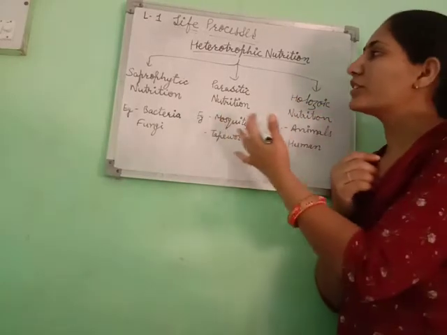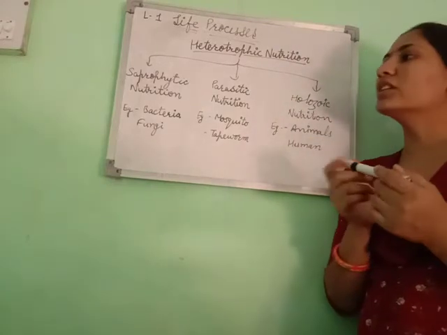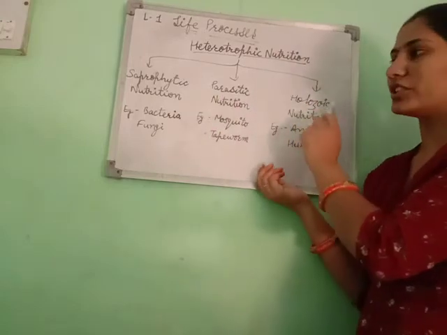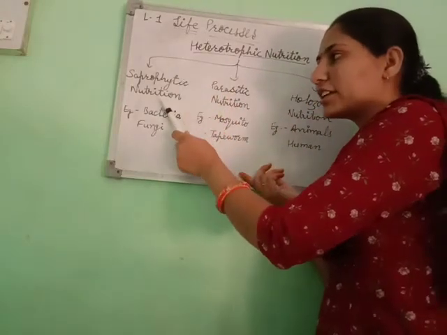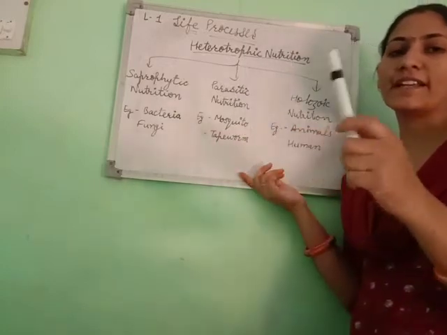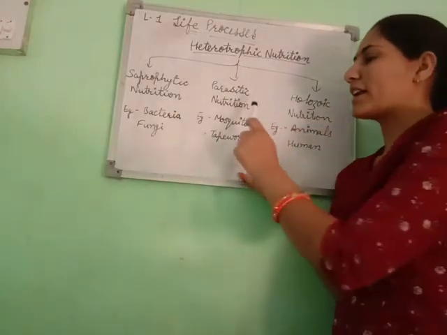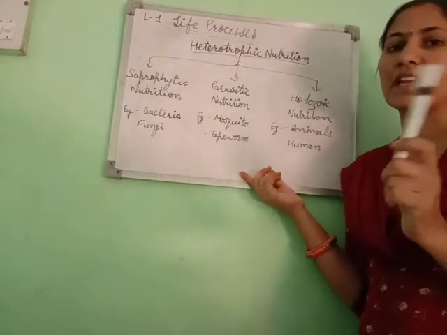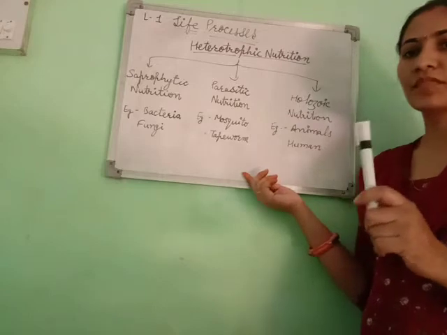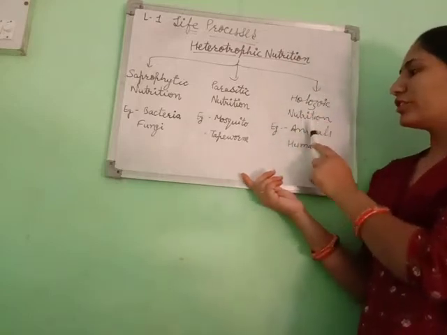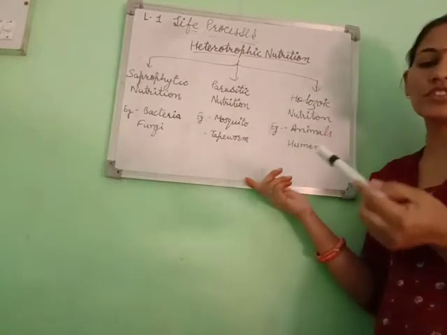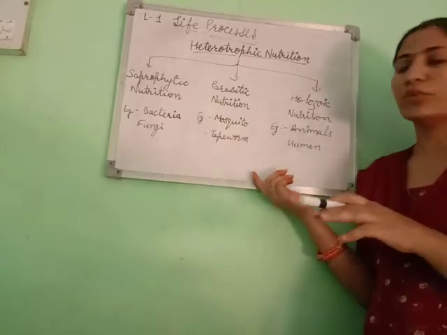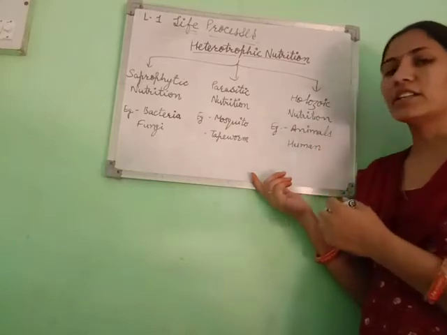These are the three different types of the heterotrophic mode of nutrition: saprophytic, parasitic and holozoic nutrition. In saprophytic, they take their nutrients from dead and decaying organic matter. Parasitic organisms take nutrients from another organism without killing it, but they have a harmful effect on it. In holozoic nutrition, ingestion, digestion, absorption and assimilation are included. Examples are animals and humans.